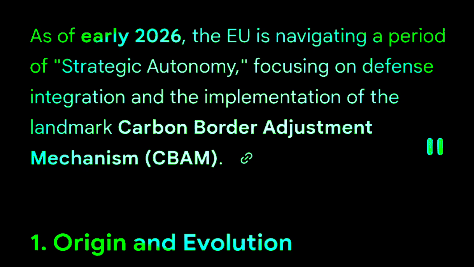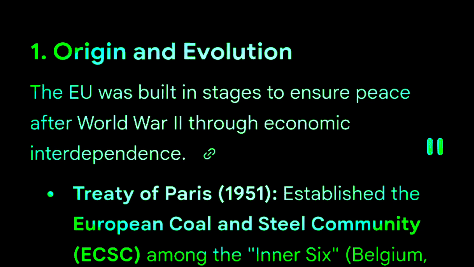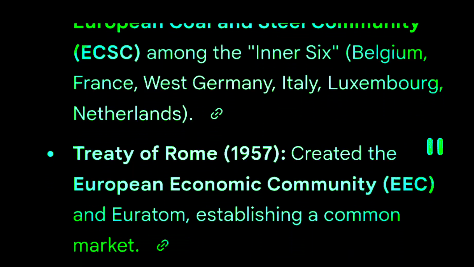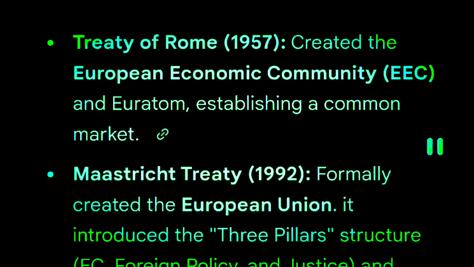1. Origin and evolution. The EU was built in stages to ensure peace after World War II through economic interdependence. Treaty of Paris, 1951, established the European Coal and Steel Community, ECSC, among the Inner Six: Belgium, France, West Germany, Italy, Luxembourg, Netherlands. Treaty of Rome, 1957, created the European Economic Community, EEC, and Euratom, establishing a common market.